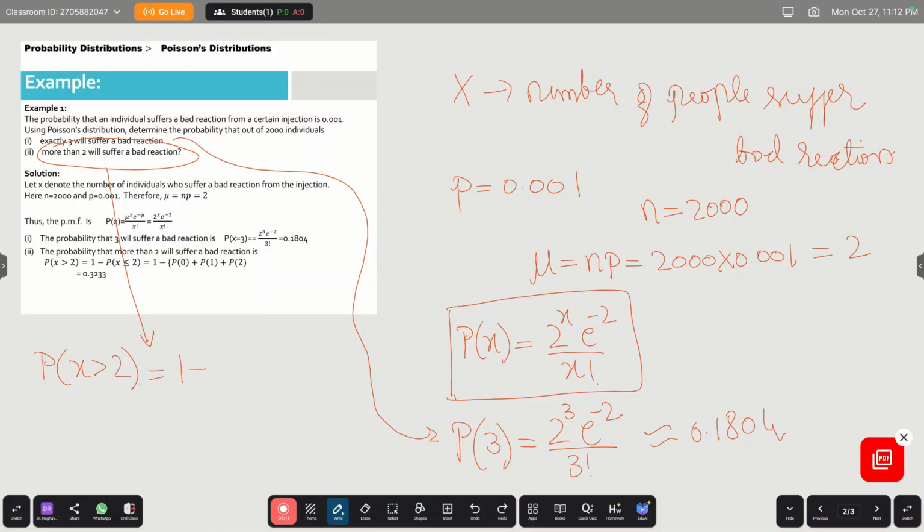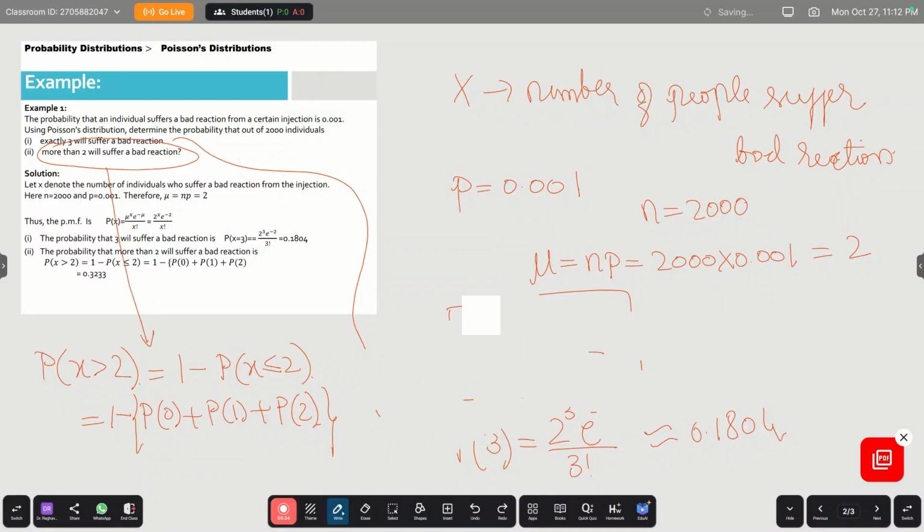So you can go for the complement, 1 minus p of x less than or equal to 2, which is 1 minus p of 0 plus p of 1 plus p of 2. From 1 you need to subtract the sum of these probabilities.